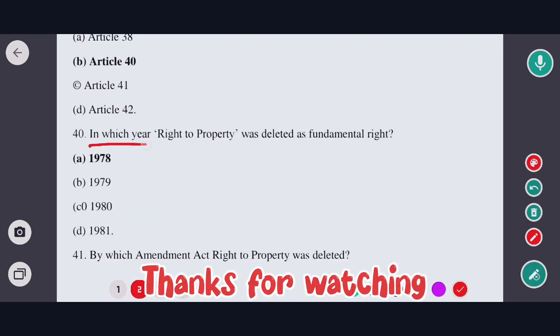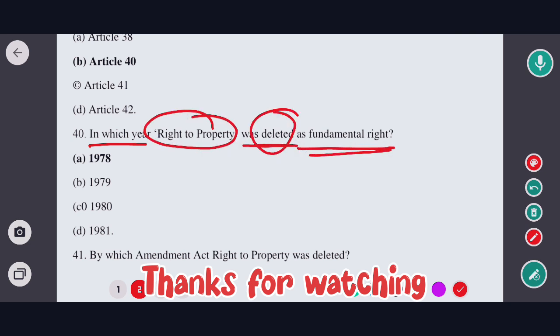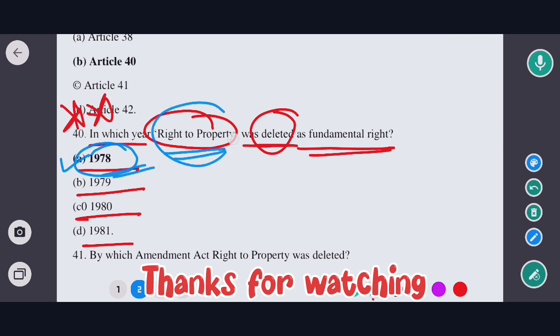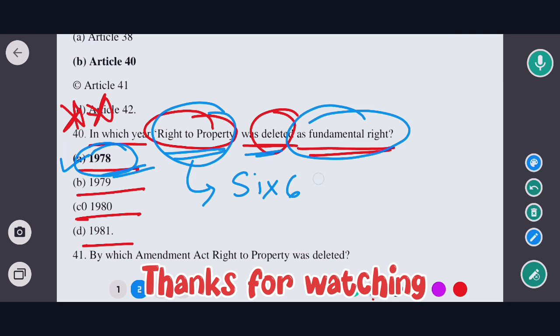Last question is, in which year was the right to property deleted as a fundamental right? Very important question. So the options are the year 1978, 1979, 1980, and 1981. So in this case, the correct option would be option A, that means the year 1978. In the year 1978, the right to property was deleted as a fundamental right. After that, there are a total of 6 fundamental rights found in our Indian Constitution.